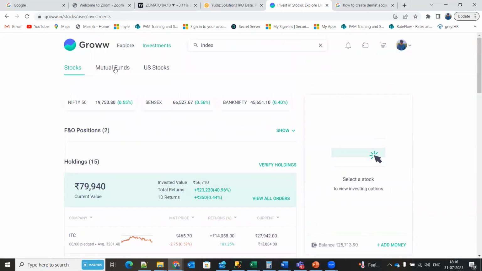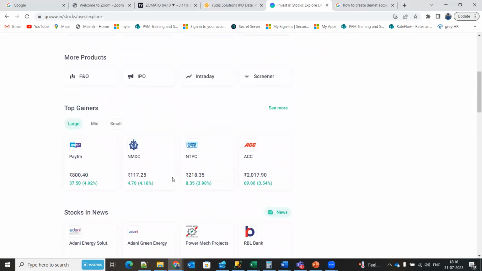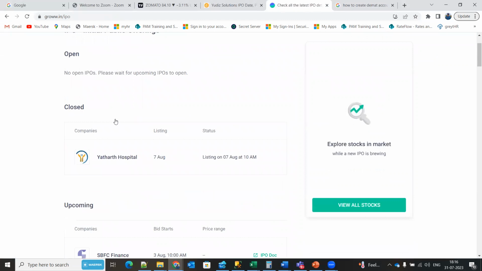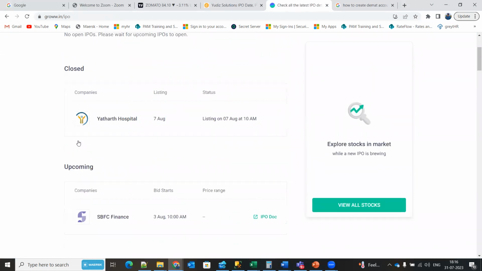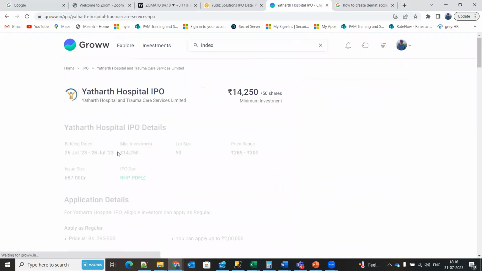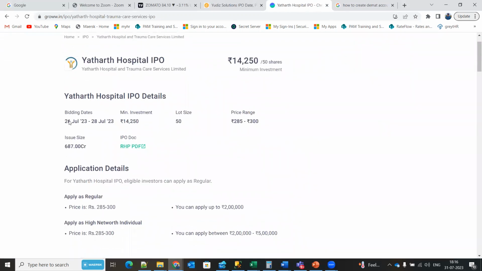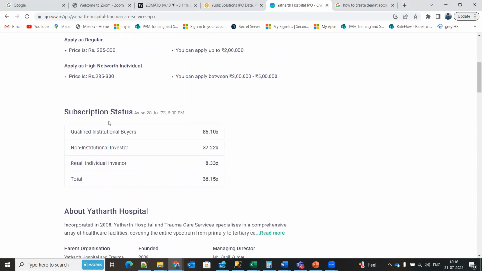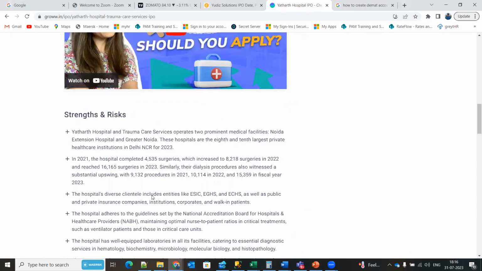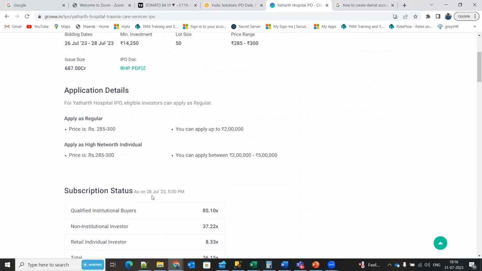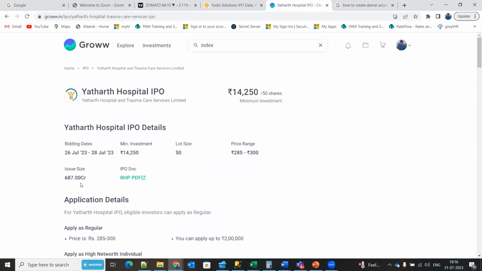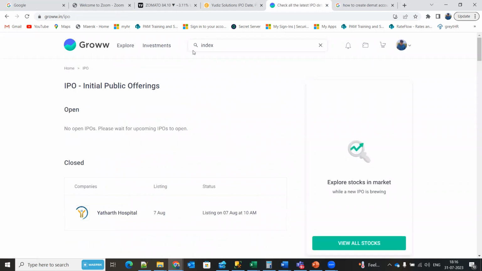You can see all the IPOs which are about to come or which are ongoing. You can just go to the IPO section and see it. It's listed, and this is upcoming, this is closed. See this Yatra, its bidding date has been completed, and when they're planning to list, I'm not sure, it might come in another 4 to 5 days. See, it has a lot size of 15 and they have estimated a price of 285 to 300. So this is on the IPO.